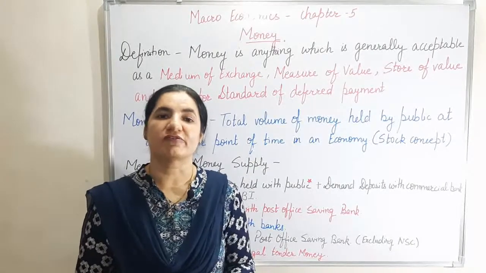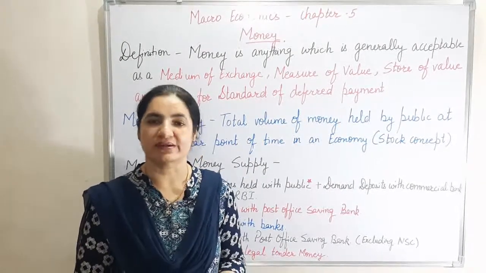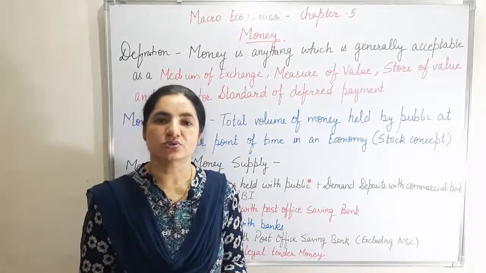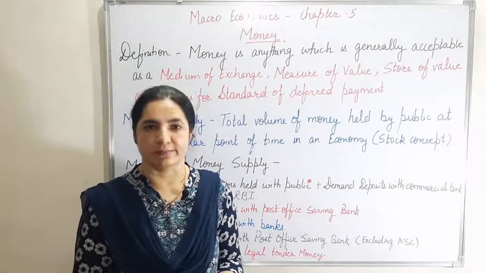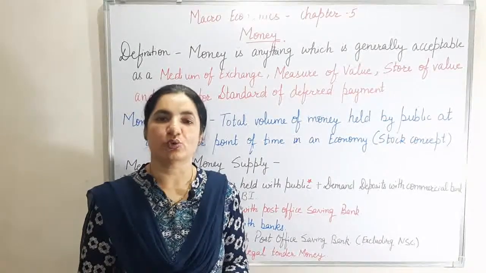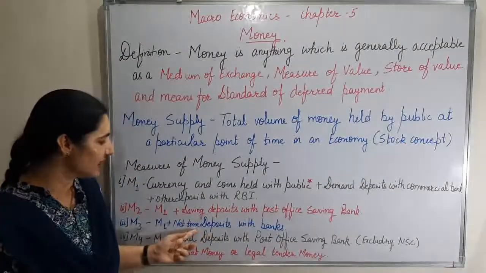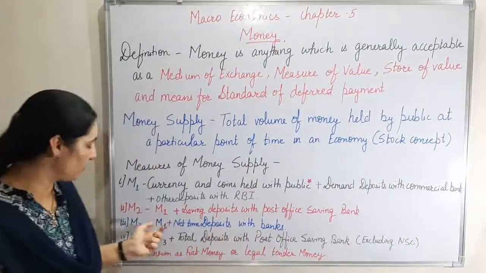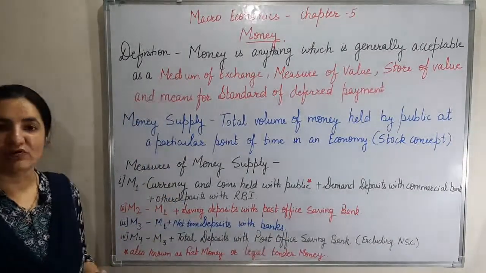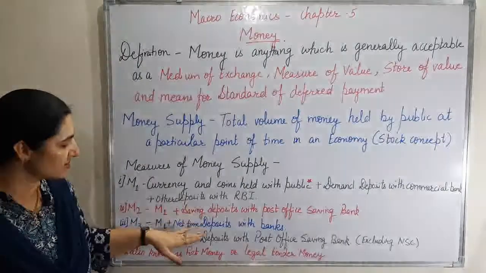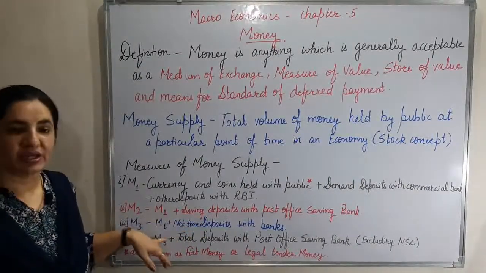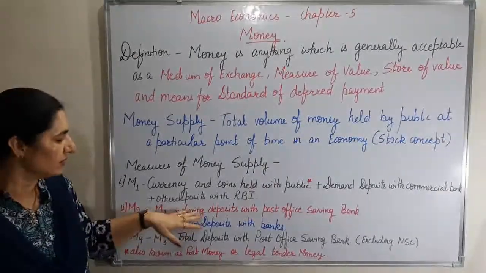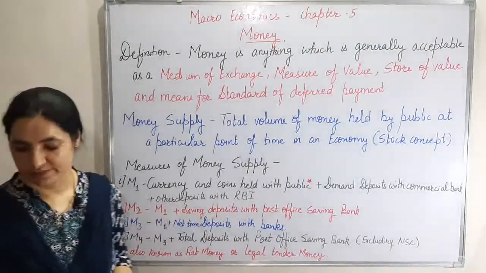It can be demanded after a particular period of time, where the interest rate is also high and people keep the money for a long time in the banks, for which they are able to avail more interest. So these net time deposits with banks are again included. So the scope of M3 is again broader than that of M1. But see, there is a difference in M2 and M3. In both of these, M1 is included, but the second content is different.